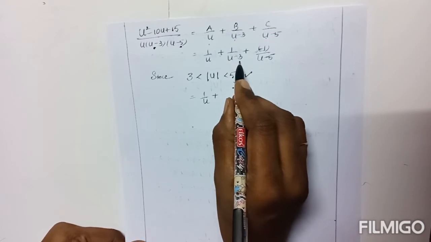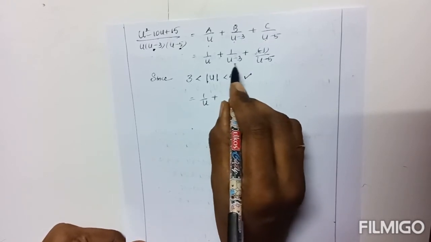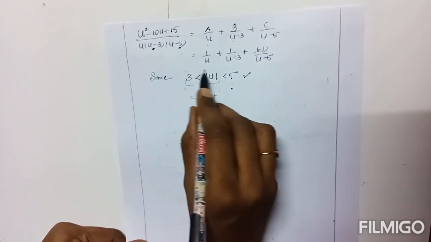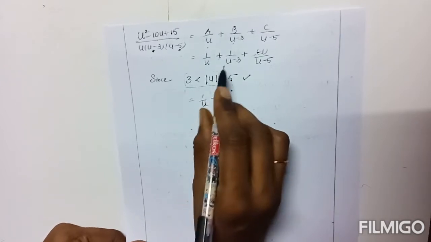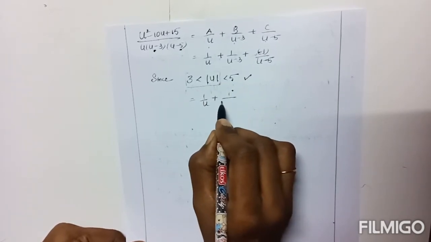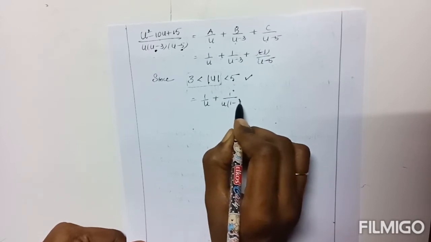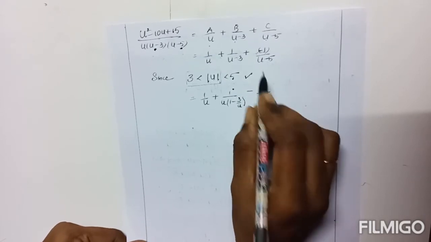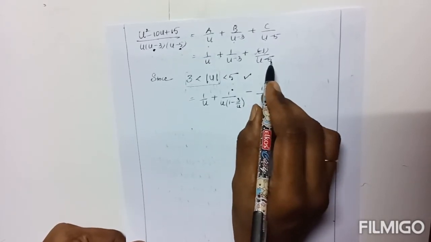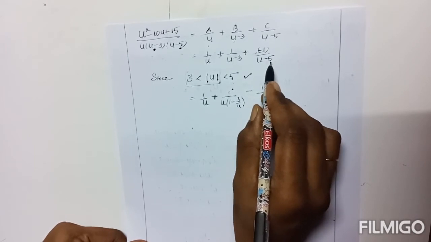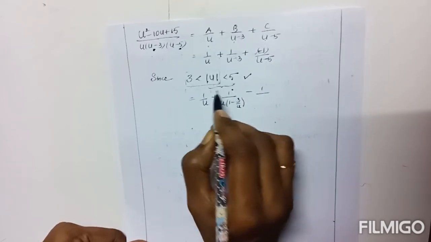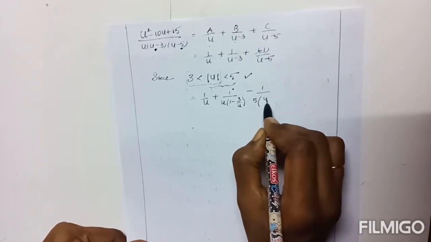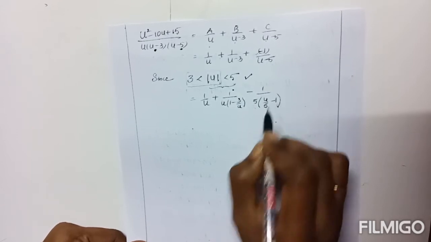First we have to identify the greater number out of the two using this relation. Which one is greater? Take out the greater number as common: u, 1 minus 3 by u, plus into minus, minus 1 by. Here there are two terms, u and 5. Out of the two, which one is greater? According to this, 5 is greater, so take out 5 outside: u by 5 minus 1. This is the first step.